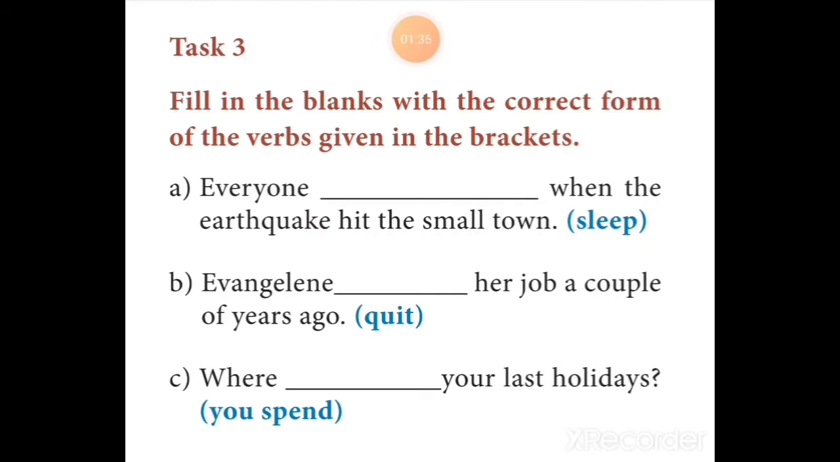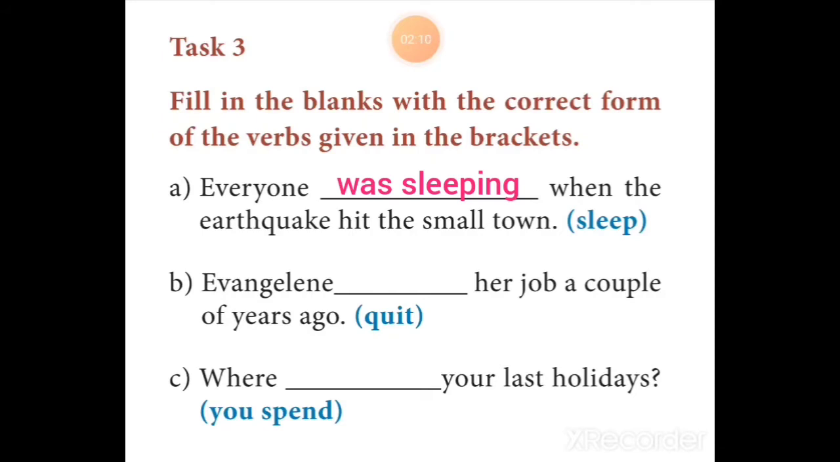And here, since the verb hit is past simple, the other verb should be in past continuous. That is, at the time of the earthquake hitting the small town, everyone in the small town was sleeping. Everyone is considered singular grammatically, though the sense is plural. The suitable verb is was sleeping. And sentence B now.